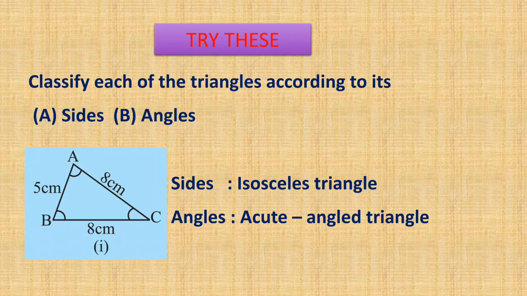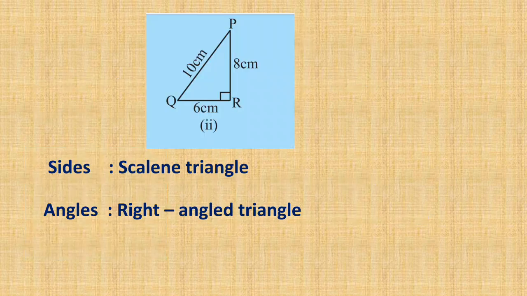So one angle is 90 degree, so your triangle is a right angled triangle, but all the sides are different. We can conclude that it is a scalene triangle.